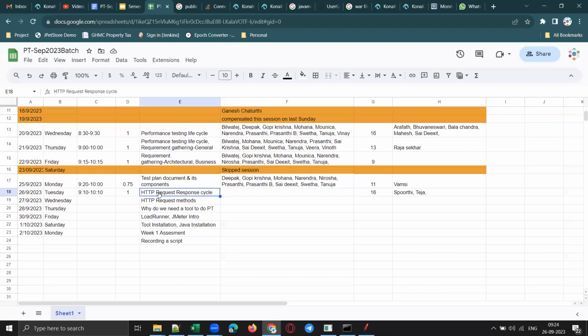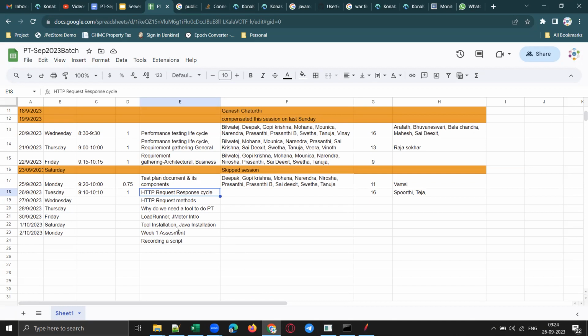So this is the plan as of now. This month we have 5 more days: 26, 27, 28, 29, 30. These 5 days I will be covering performance testing fundamentals, which are important for scripting. Don't miss any of these sessions, it will help you a lot to do scripting easily. Scripting will become easy if you understand these concepts well.